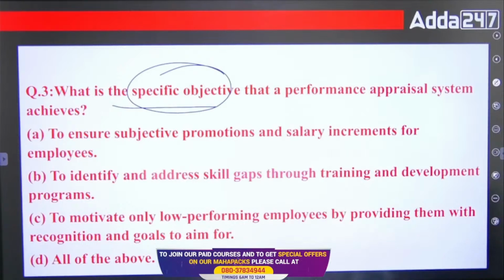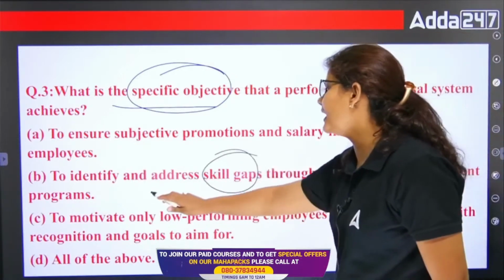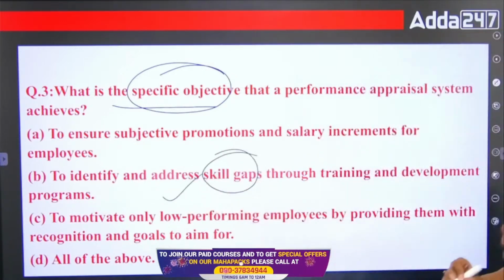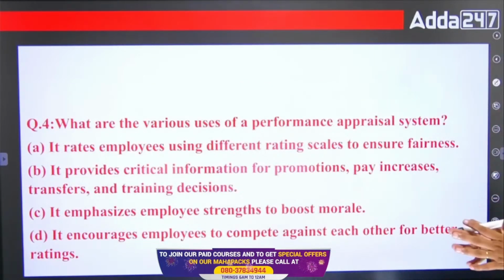C is to motivate only low performing employees by providing them with recognition and goals to aim for. And D is all of the above, right? So through performance appraisal, you can identify and address whether there is any skill gap, right? So you can introduce the training and development program over here.